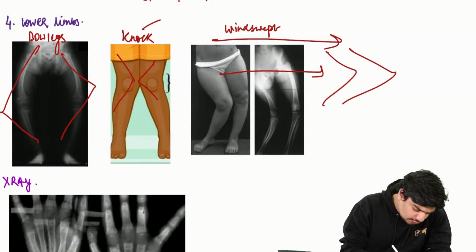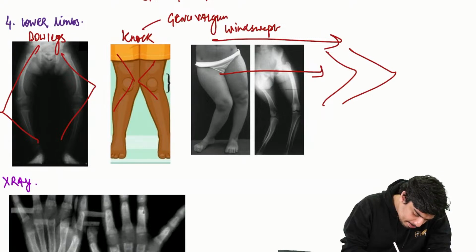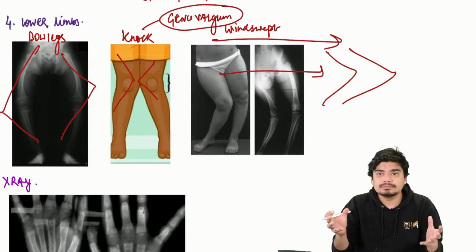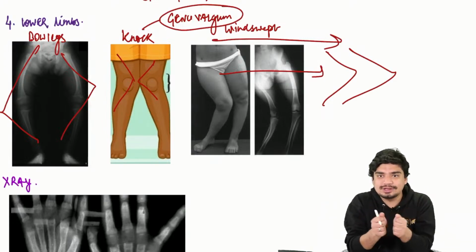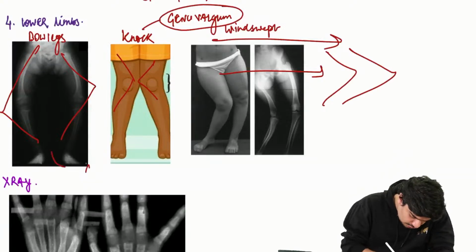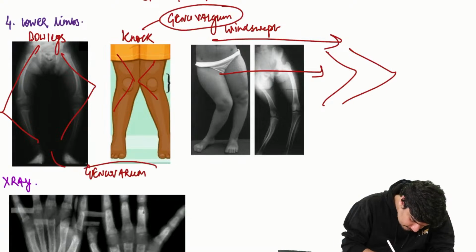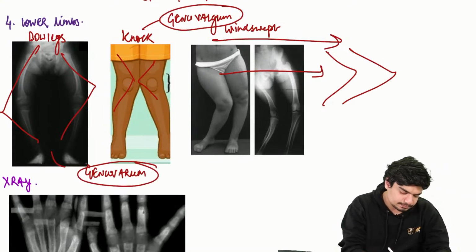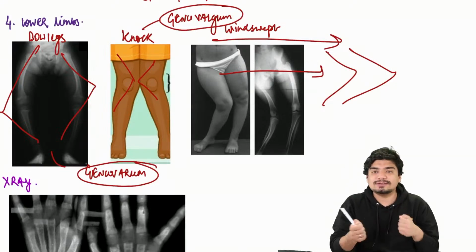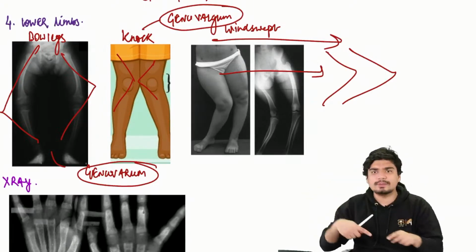Knock knees are also called genu valgum. Think of gum as joining things together, so knees are joining together. So genu valgum. And bow legs are also called genu varum. So these will be the lower limb problems: knock knees, bow legs, or a windswept deformity.